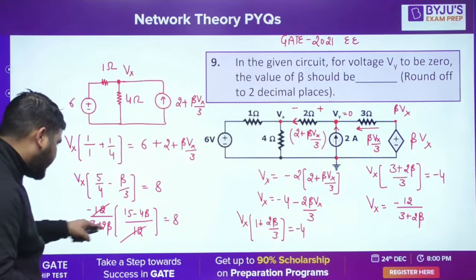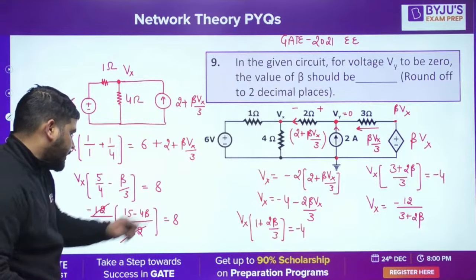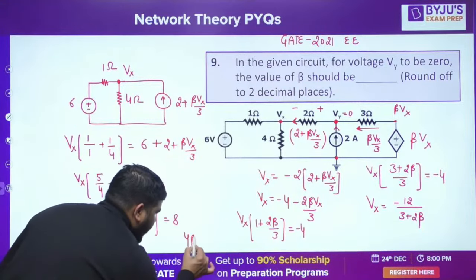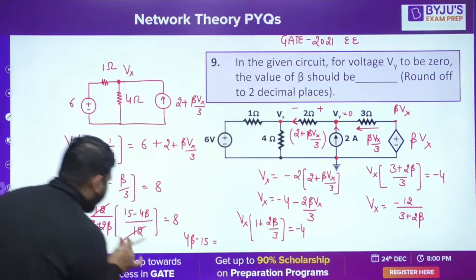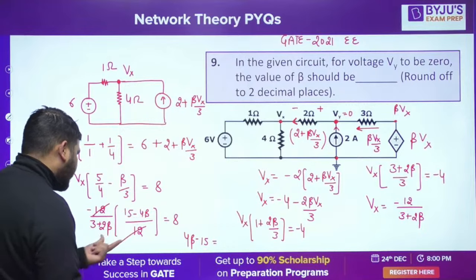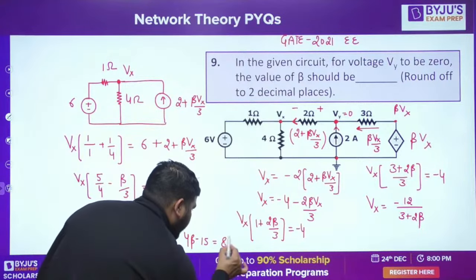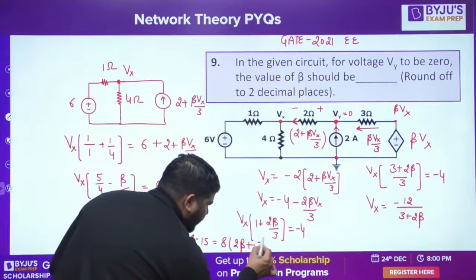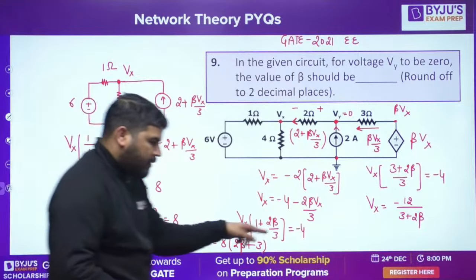And take this 3 plus 2 beta on this side, and here on the left side you will have 4 beta minus 15. 4 beta minus, because I have taken this minus sign inside now. So 4 beta minus 15 is equal to 8 into 2 beta plus 3. Is it fine, guys? So from here you can calculate the beta value.